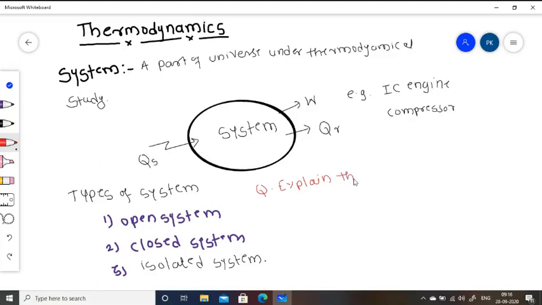The question is like this: explain the thermodynamic system. For that you have to write all of this, and we take the next slide to explain.